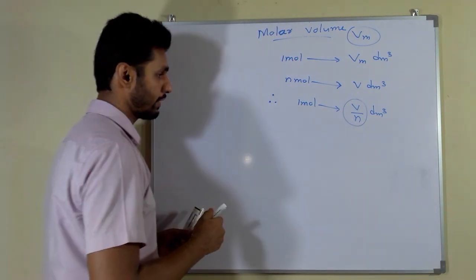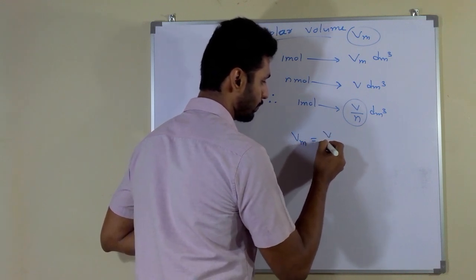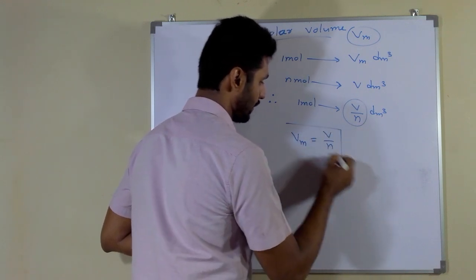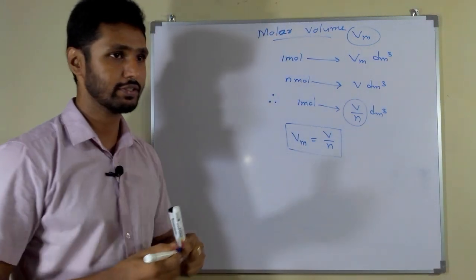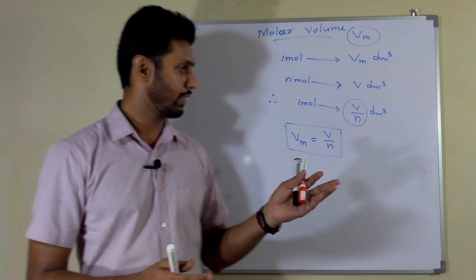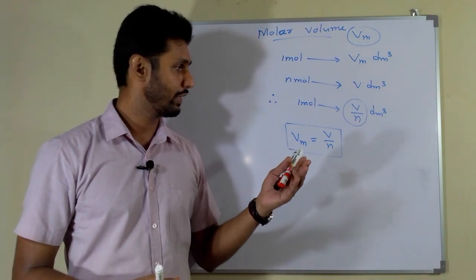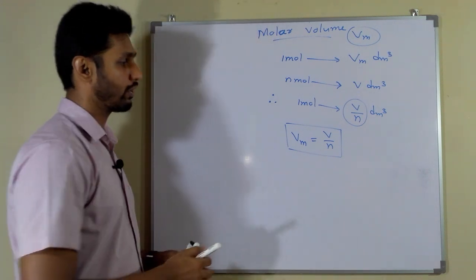So we can write this as Vm equals volume divided by number of moles. This is the molar volume of a gas. That means the volume of the ideal gas when it contains 1 mole. That is it.